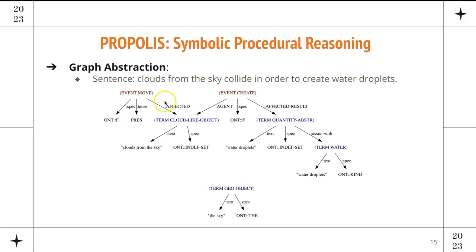Let's see an example. This sentence says, clouds from the sky collide in order to create water droplets. You can see here there is a move event. Its affected is clouds from the sky. The same span is also the agent of the next event, which is create, and the affected result of create is water droplets. So this is the graph that we have mapped and abstracted from a very large TRIPS graph.